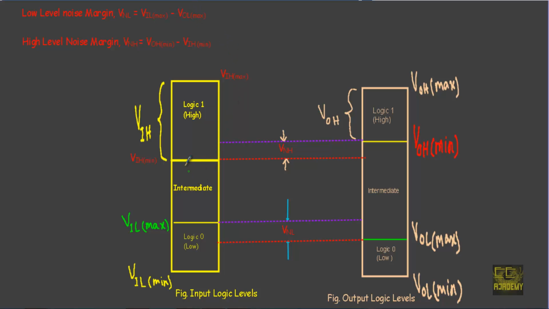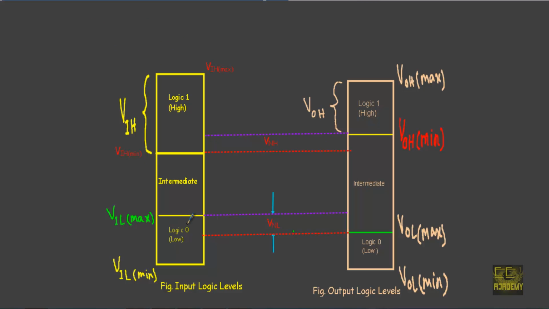See here, if I show the input logic levels with a block diagram like this and output logic levels with a block diagram like this, low level noise margin is defined when our input is at logic 0.